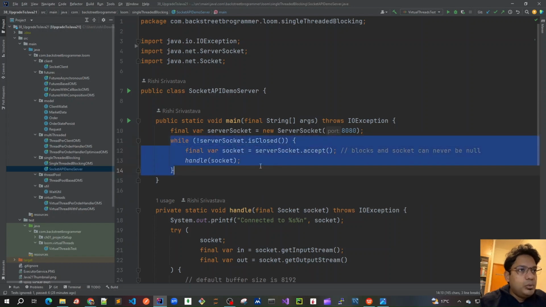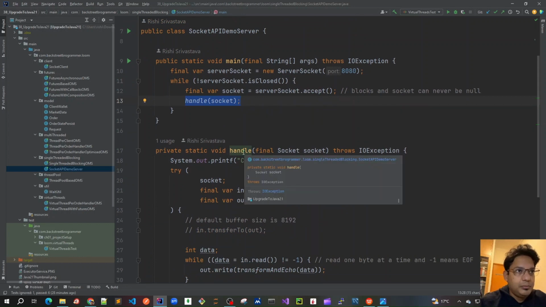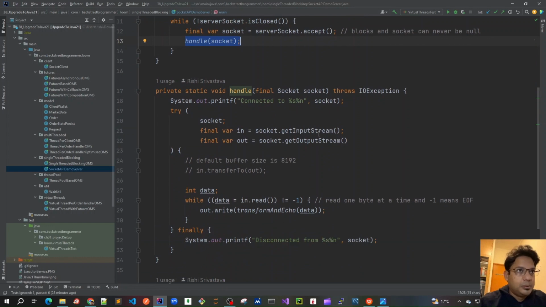And I'm putting this in a while loop so that our thread will keep on listening, although this is blocking. Once a request is handled by one socket, it will go back and keep on listening again. This is the handle method, where the handling is done for the particular socket connection that has been created between one client and the server.